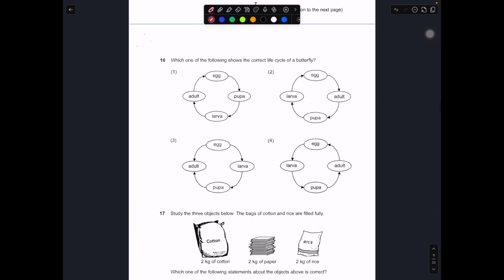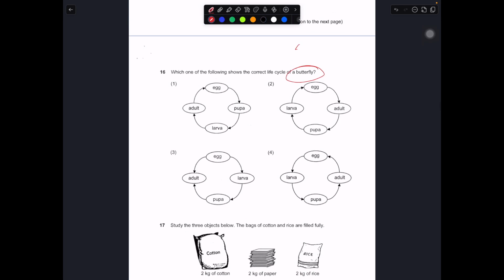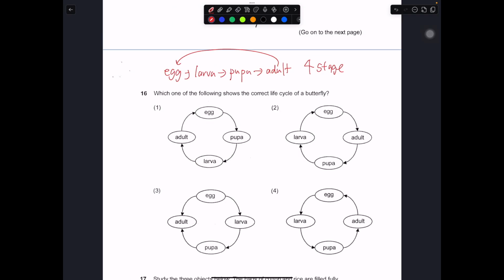Which of the following shows the correct life cycle of a butterfly for this case? In this case, for a butterfly, you know about the 4 stages. Okay, 4-stage life cycle, and each of them shows you a 4-stage life cycle. So it should be from the egg, larva, pupa, then adult. Then the adult goes back to the egg. Okay, let's take a look at each option.